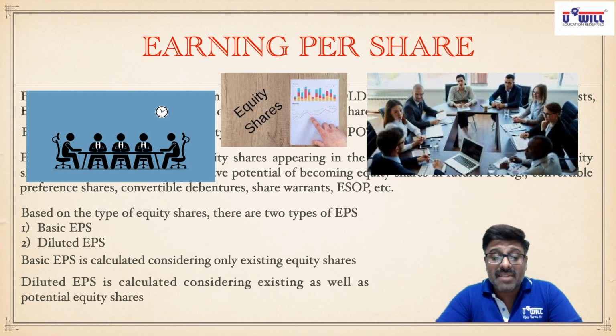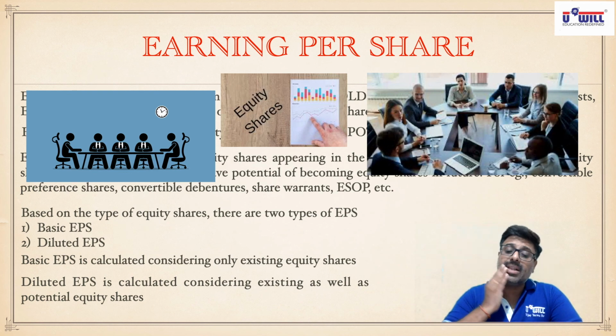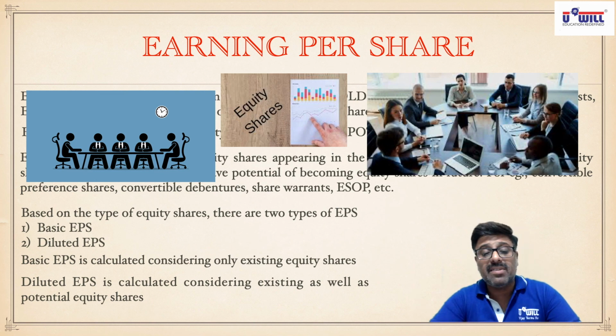Presently there are 5. Now see on the right side, when debentures get converted into equity shares, we have 1, 2, 3, 4, 5, 6, 7, 8. 8 shareholders of the company. Just a simple example to explain the concept. Before the conversion of debentures, there were 5 equity shareholders. After the conversion, there are 8 equity shareholders.